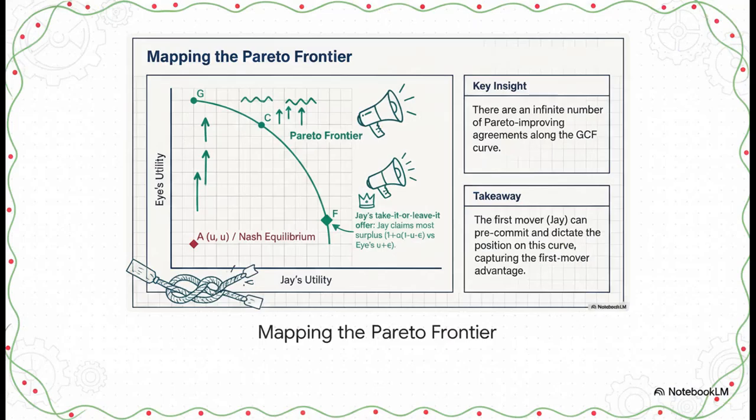Now, I just mentioned Pareto optimal. That really just means the absolute best outcome for everyone, where you literally can't make one person better off without hurting the other. We represent that mathematically as the Pareto frontier. But here's the catch.